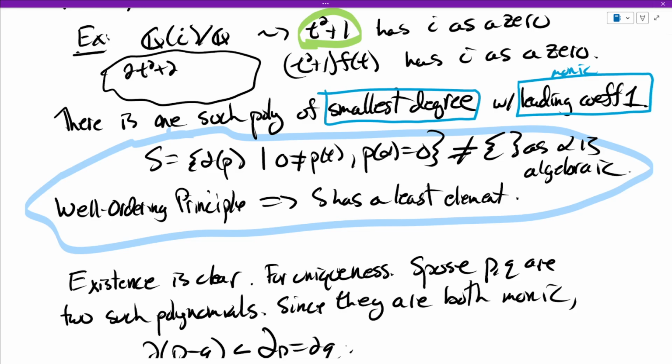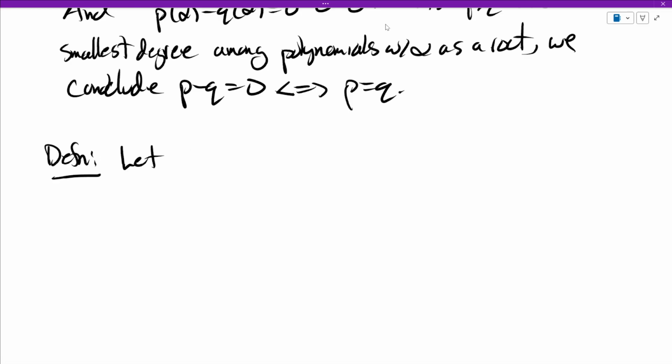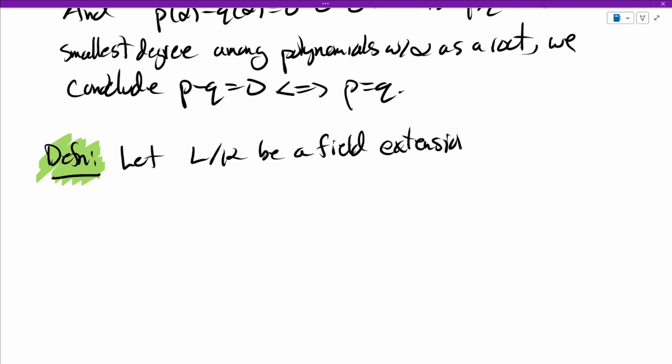So let me give you a definition. Let L over K be a field extension. And let's take some alpha in L which is algebraic over K. So like the alpha from before.